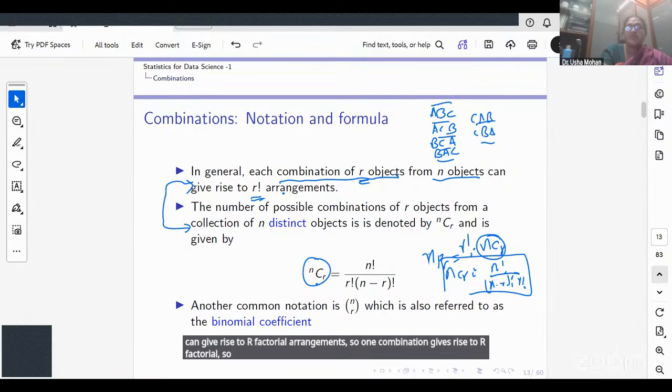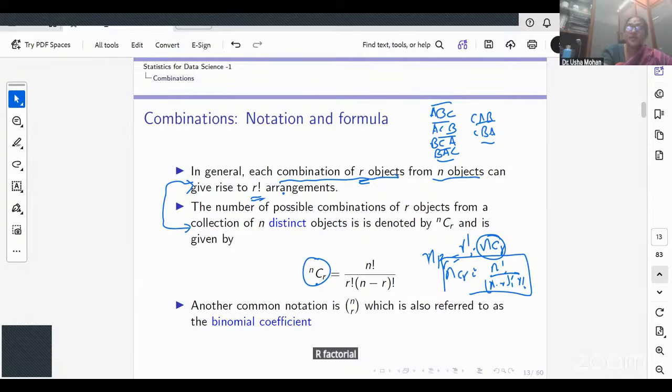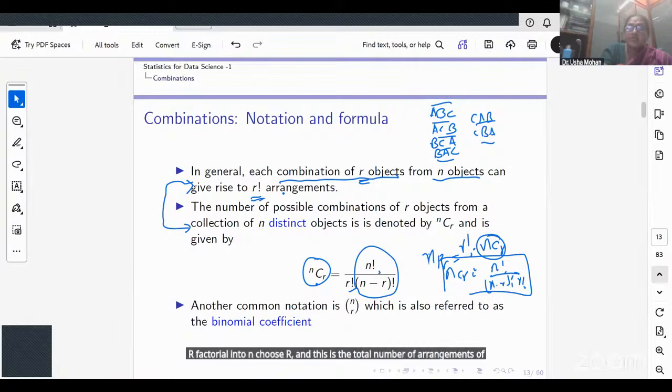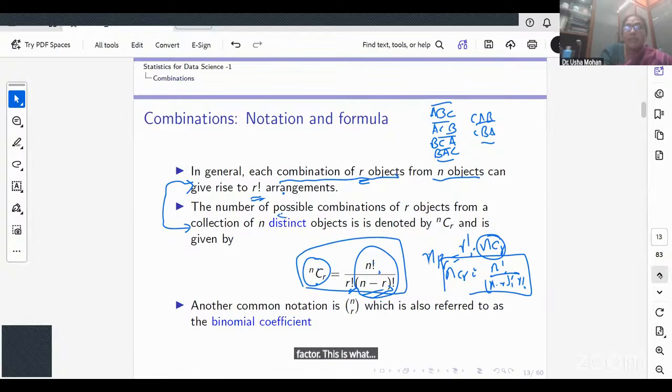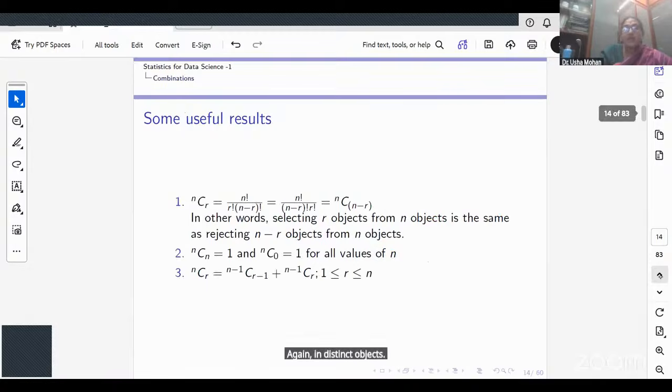So N choose R will give rise to R factorial times N choose R, and this is the total number of arrangements, which is my NPR. So N choose R is N factorial divided by R factorial times (N minus R) factorial. This is what gives me the number of possible combinations of R objects from a collection of N distinct objects. Now, there are very useful results called combinatorial identities.